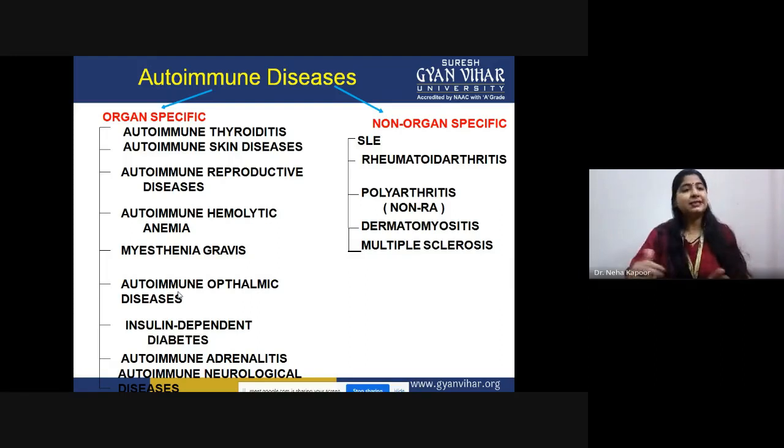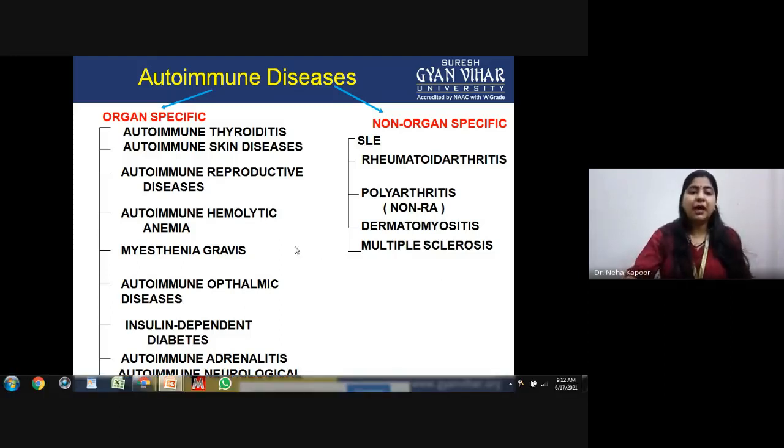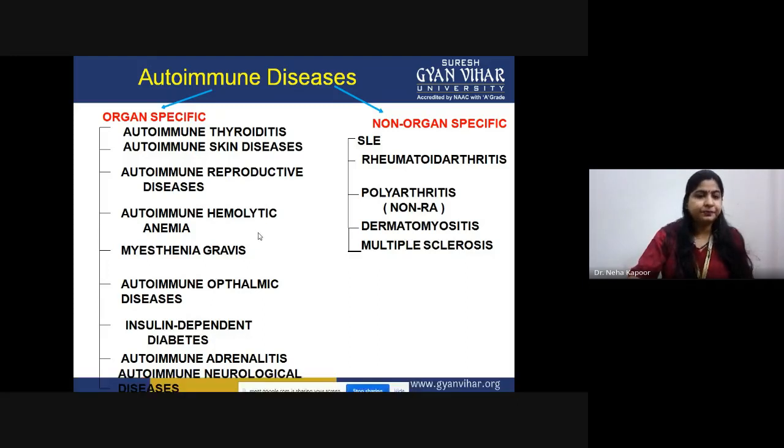Next is systemic or non-organ specific. In this context, there are a few diseases that are very prevalent, and you must have heard about them: rheumatoid arthritis, polyarthritis, multiple sclerosis. All of these diseases are specifically confined to the systemic diseases. In today's lecture, we will be talking about different organ specific diseases.